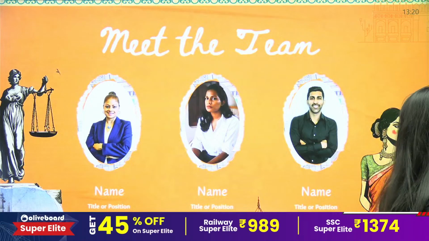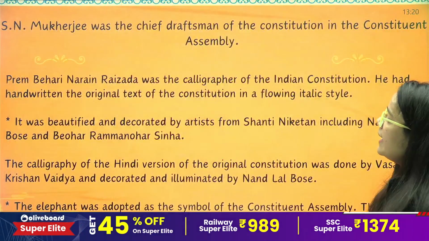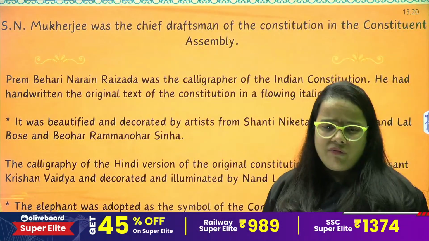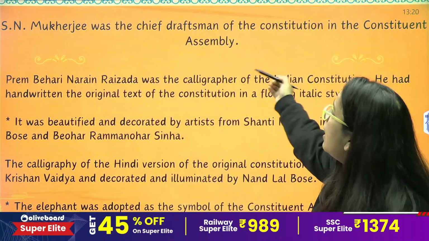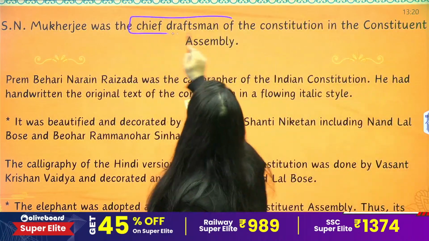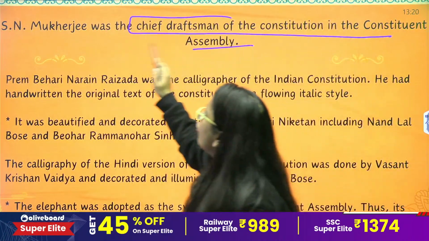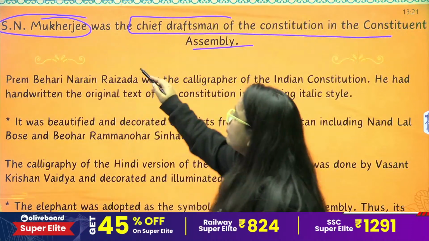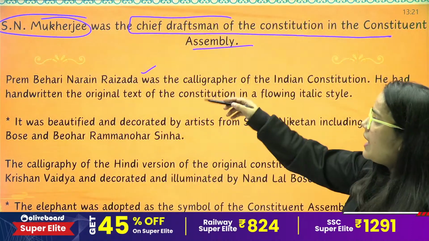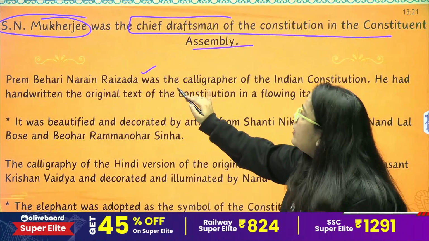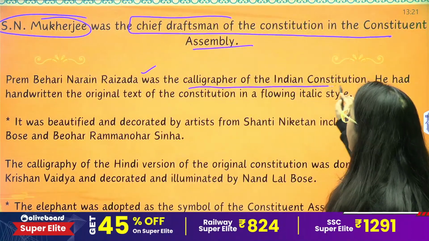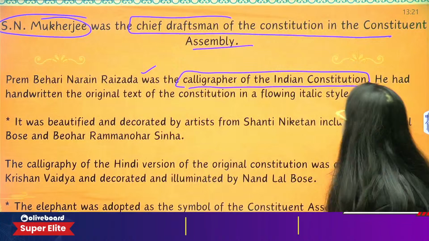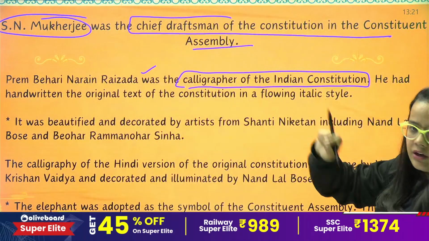Then, some important fact points. S.N. Mukherjee was the chief draftsman of the Constitution in the Constituent Assembly. Now, Prem Bihari Narayan Raizada was the calligrapher of the Indian Constitution. Actually, it is handwritten, not printed, right?